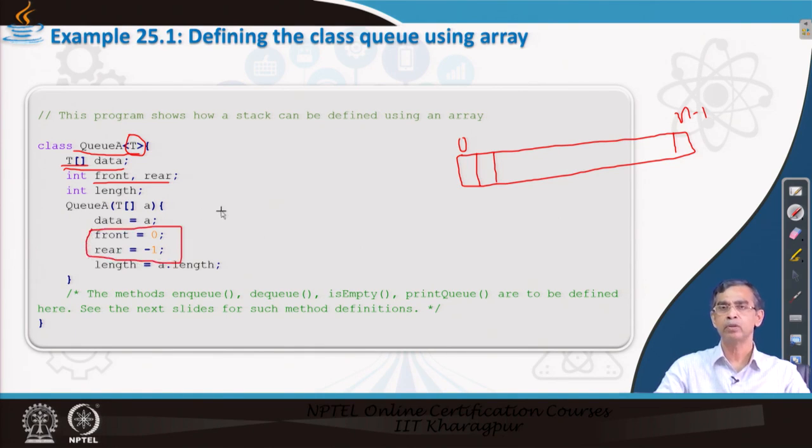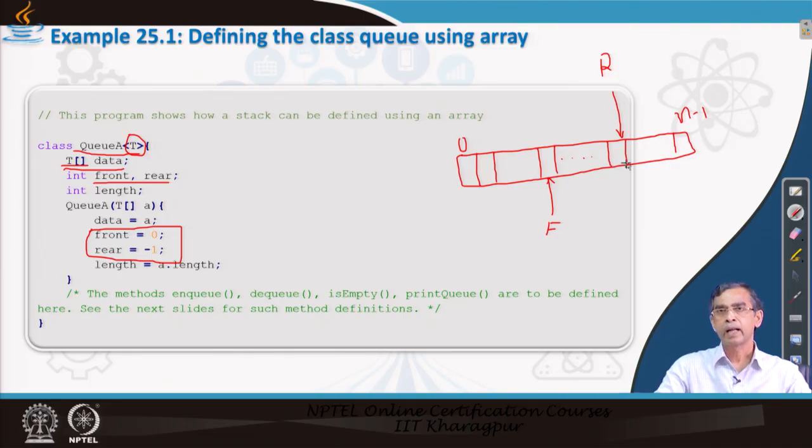Now, here I am telling you why the two pointers, front and rear. As you know, a queue is a first in first out data structure. So there are two pointers: let r stand for rear, and the other pointer be front, f. Insertion and deletion should be at two different ends.